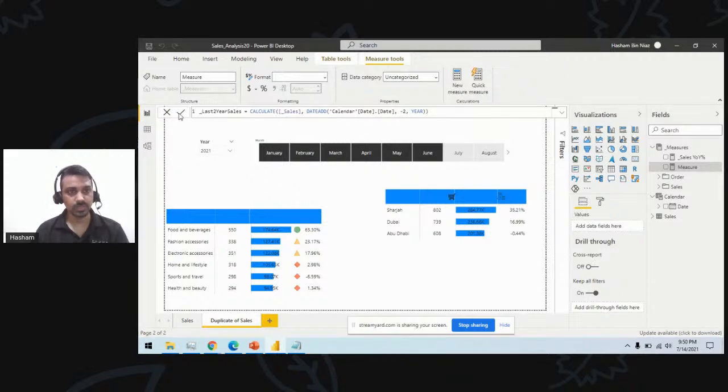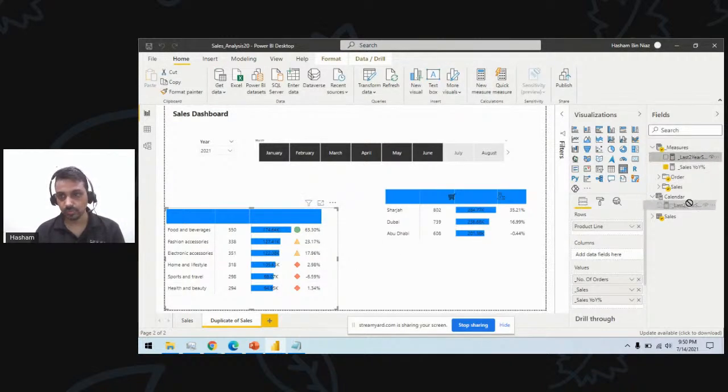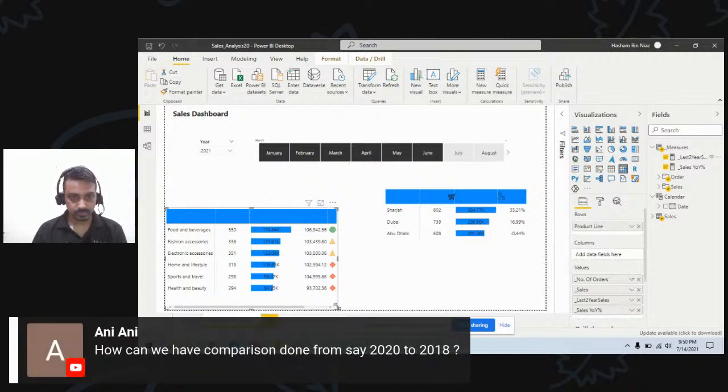Okay, this is my measure. And if I place this measure into this chart for now, you see, this is my 174K, which is my current year sales, and this is showing 106K.